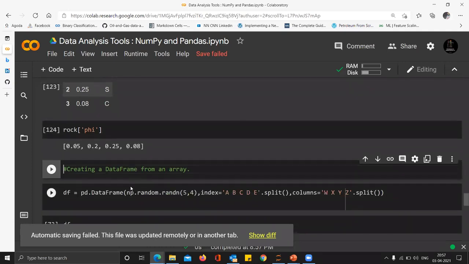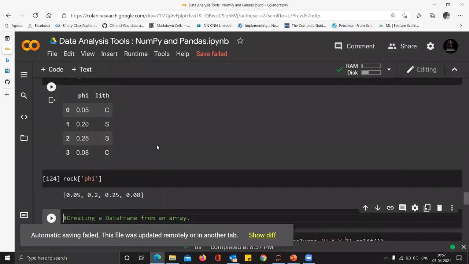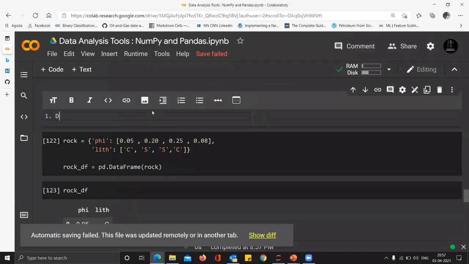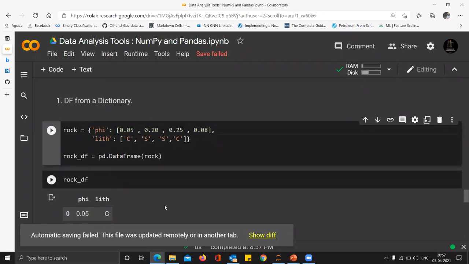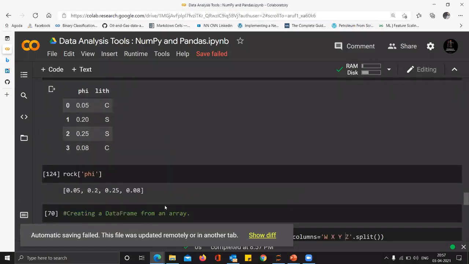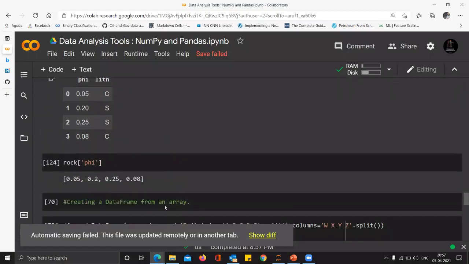Okay. Now, this is creating a data frame from a dictionary. This is the first topic. This is creating a data frame from a dictionary. Okay, you can create a data frame from a dictionary, you can create a data frame from a series, you can create a data frame from a NumPy array, and that's exactly what we are looking at.